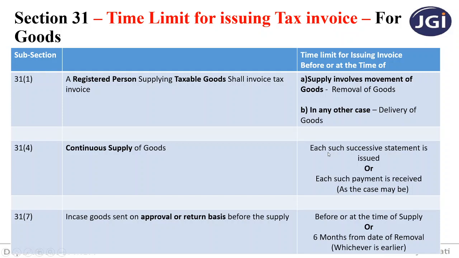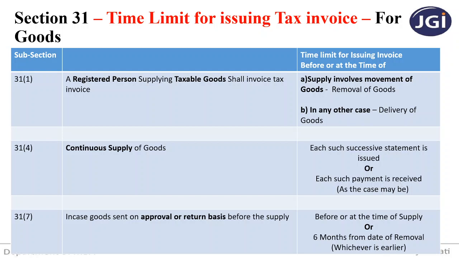Suppose I am a contractor and I want cement bags on a regular basis. Suppose for 2 months I have procured some 300 bags. So I am going to issue a statement to the supplier stating that this is the amount of bags taken, or each such payment is received as and when I make the payment.